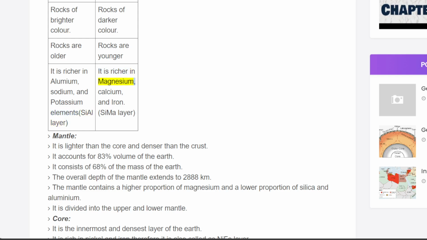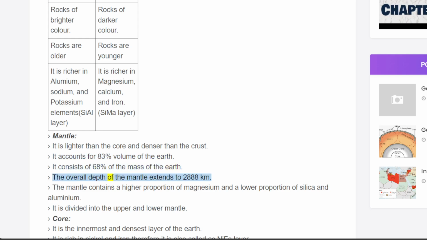It is richer in magnesium, calcium, and iron, the Sima layer. Mantle. It is lighter than the core and denser than the crust. It accounts for 83% volume of the Earth. It consists of 68% of the mass of the Earth.